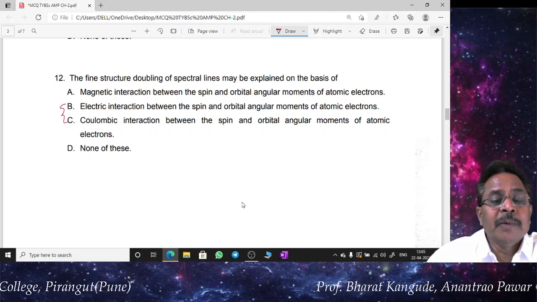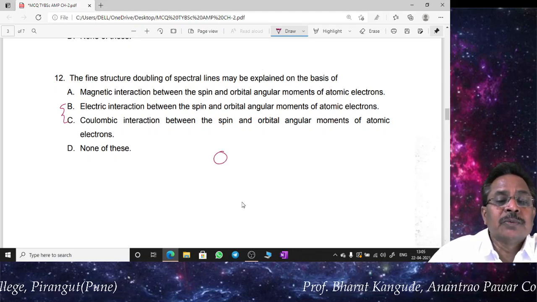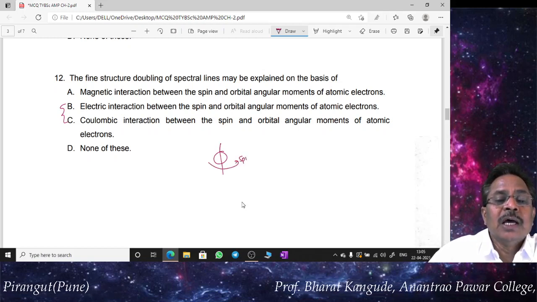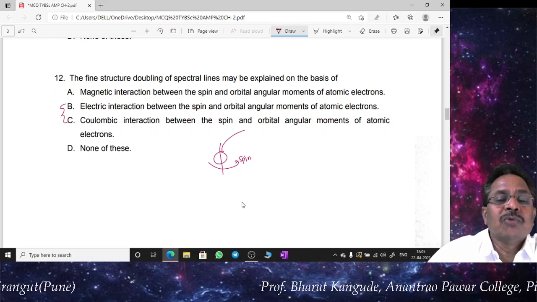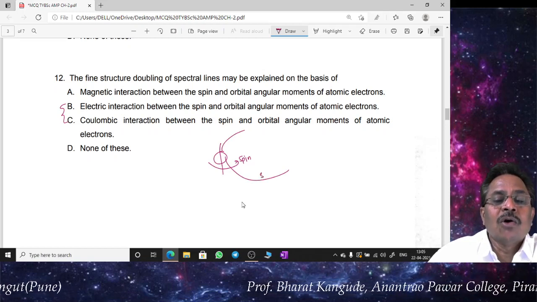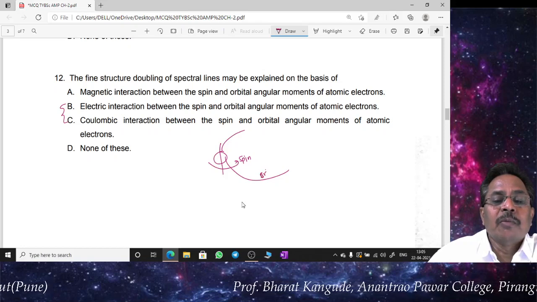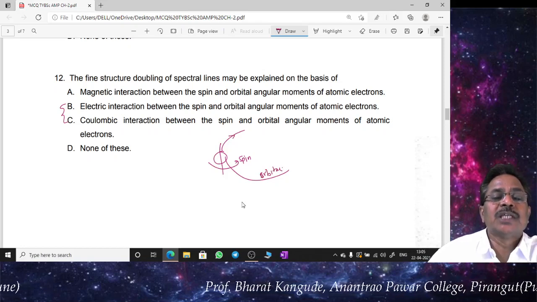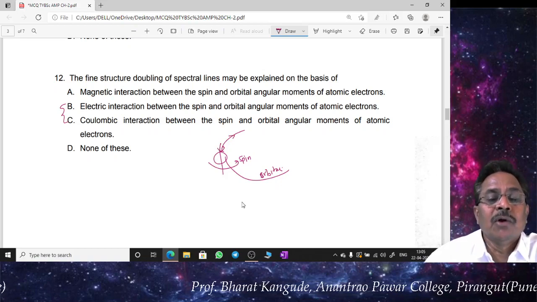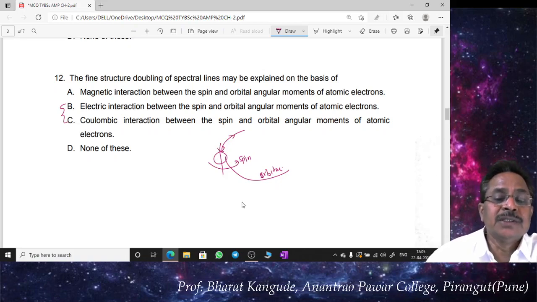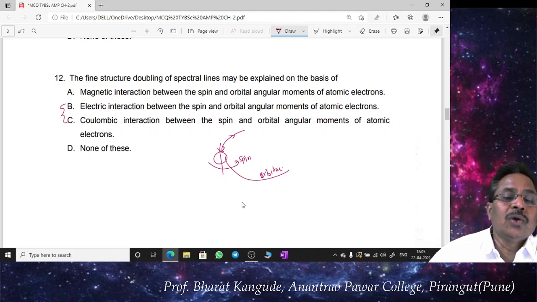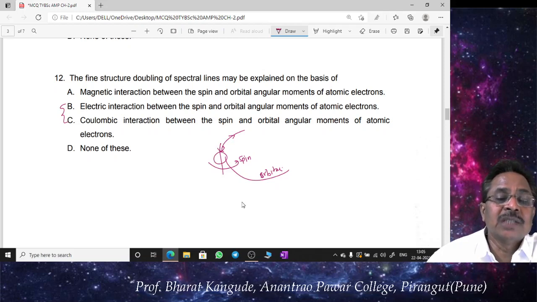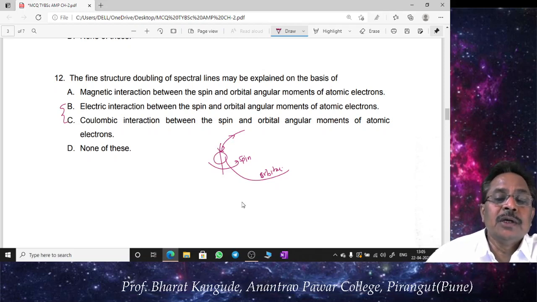Here in the theory we might have learned, for a single electron, suppose this is electron, it has two motions. One is called the spin motion, and at the same time this electron is revolving around a nucleus, so it has orbital motion. So that is called orbital motion, and the second motion is called spin motion. Since electron is a charged particle, it undergoes this type of accelerated motion. This charged particle gives rise to a certain magnetic moment.